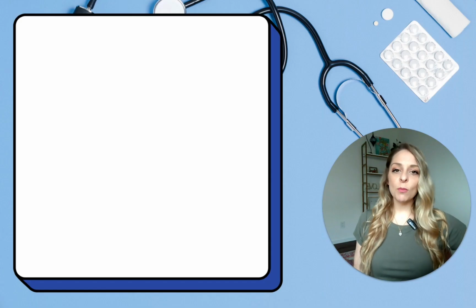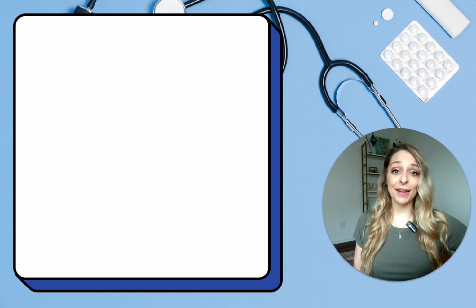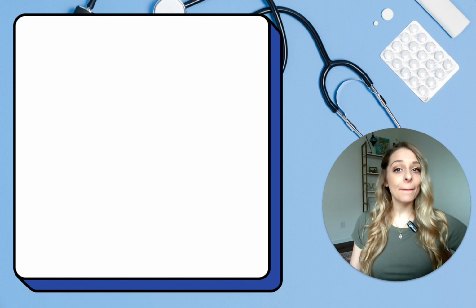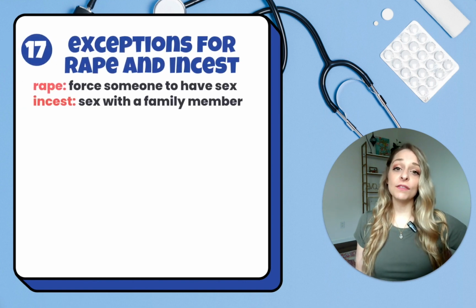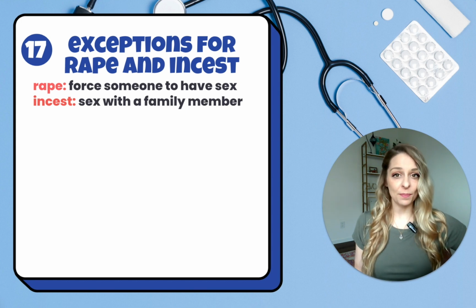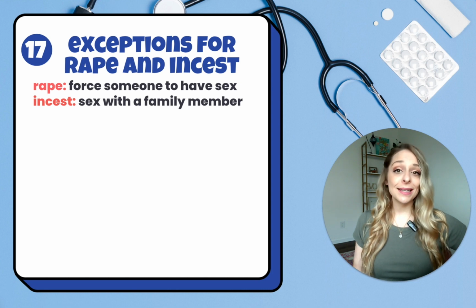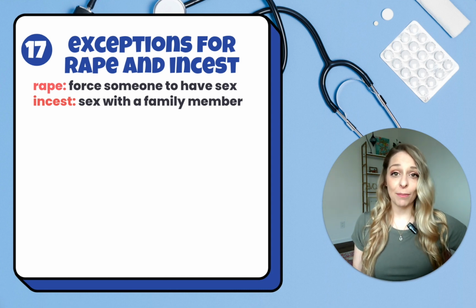For example, someone might be pro-life and believe that it is morally correct to carry a pregnancy to term, but they might also believe in exceptions for rape and incest. Now, I know these topics are very sensitive, but they are a big part of this discussion, so I think it's important that you know them. Rape means to force someone to have sex with you, and incest means sex with a family member.